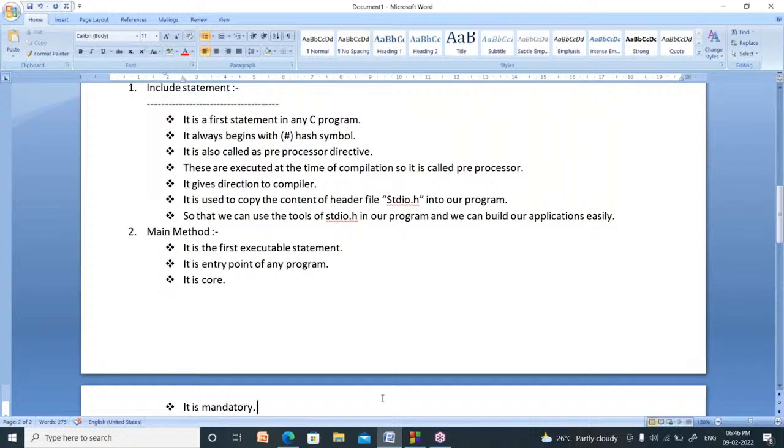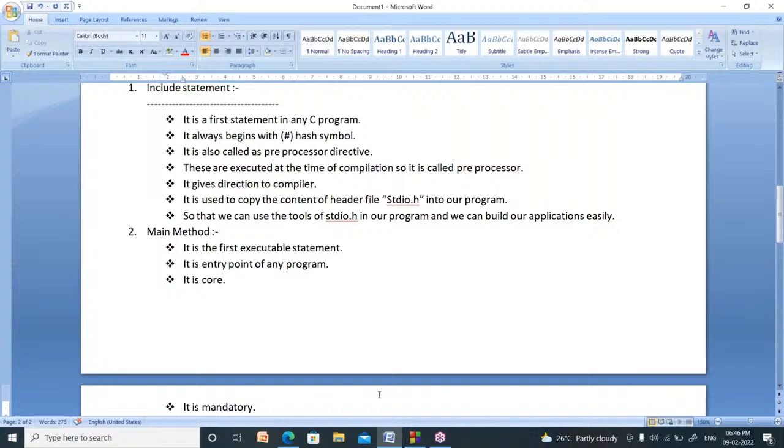It is also called a preprocessor directive. It is called preprocessor because these are executed at the time of compilation, not at the time of running. It gives direction to the compiler.